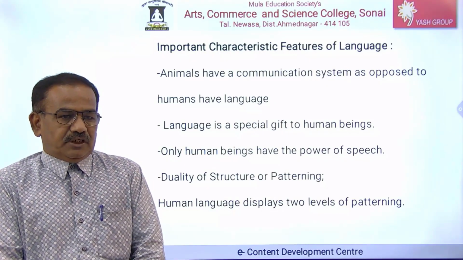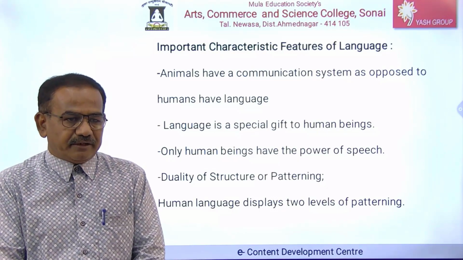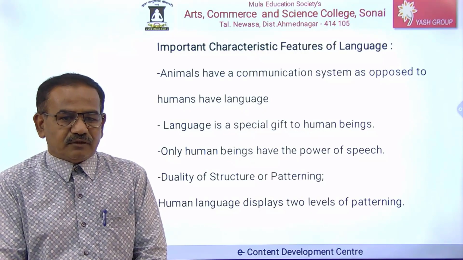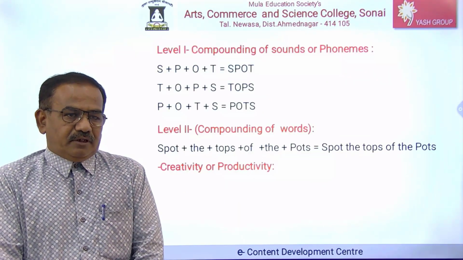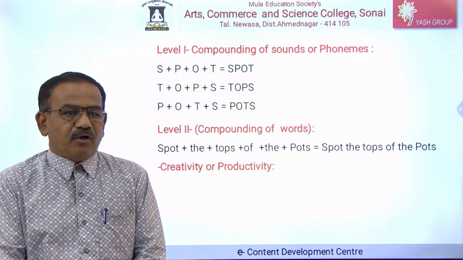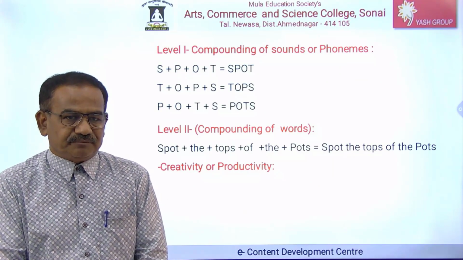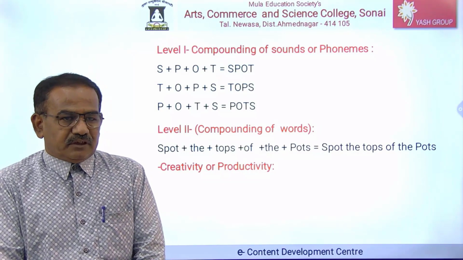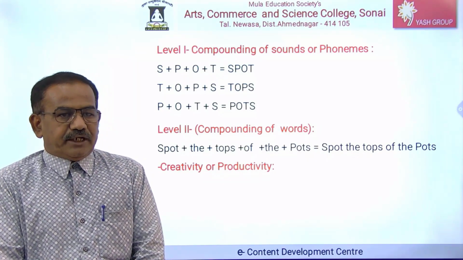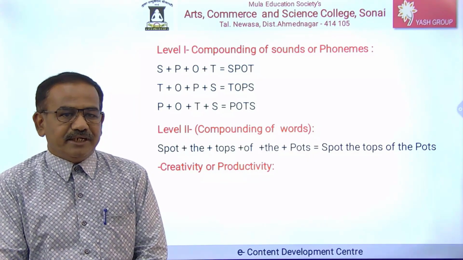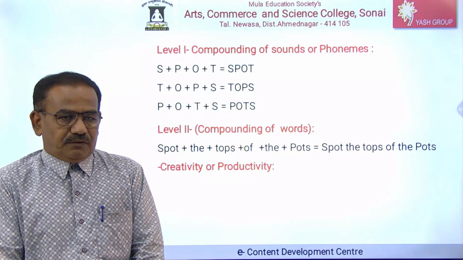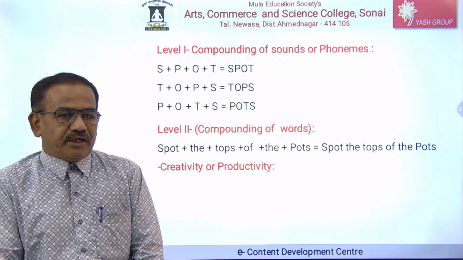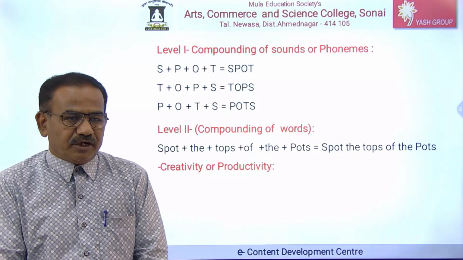There is duality of structure or patterning. Human language displays two levels of patterning. Level 1 deals with compounding of sounds or phonemes. If we want to produce any word, the word is a combination of phonemes and sounds. Without the help of sounds and phonemes, we cannot create or utter a word.